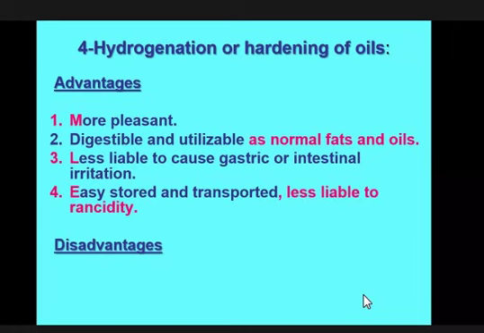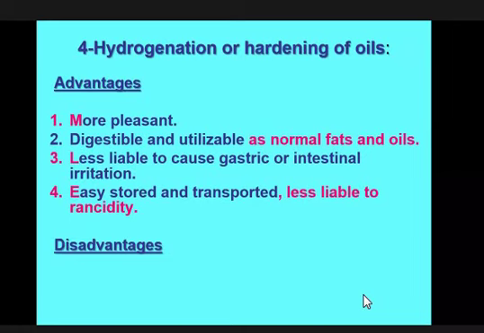Disadvantages. We know fats and oils are organic in nature, and there are essential vitamins, vitamins A, D, E, and K. These essential vitamins are also organic in nature. Essential vitamins means these vitamins are not produced in your body, so you have to take them from an external source, and as they are lipid-like substances, they dissolve in lipid. So you take it from soybean oil. Suppose there is a source of vitamin A, and this vitamin A is dissolved in the soybean oil.